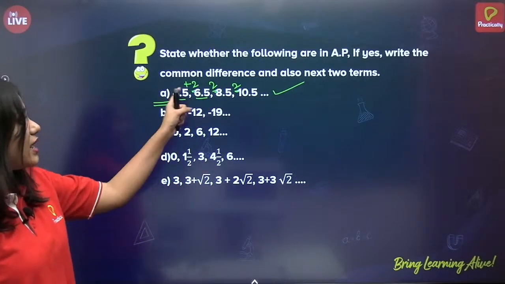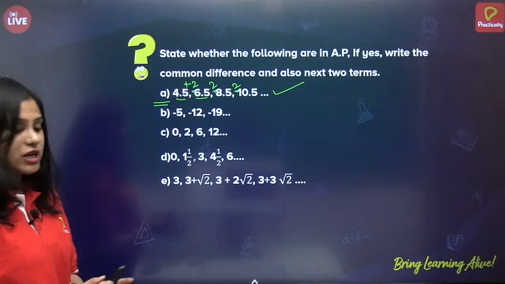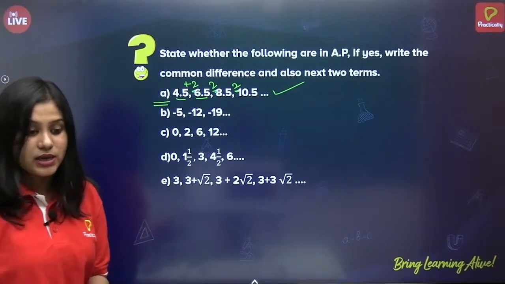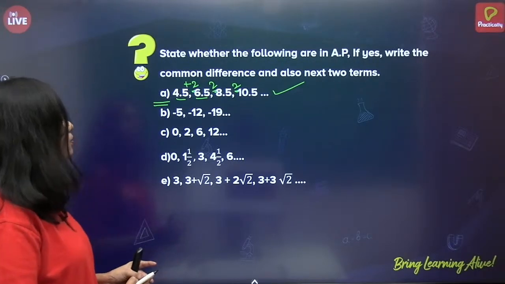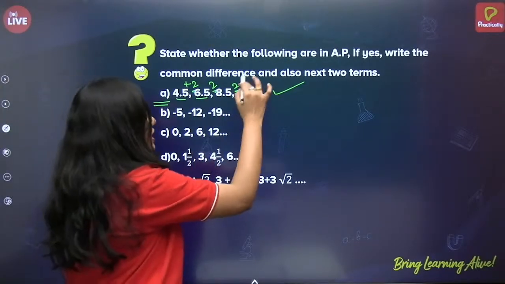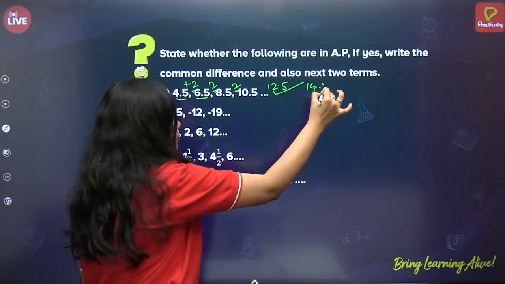If yes, write the common difference and also the next two terms. Yes, Lakshmana Prabhu, the first one is an AP. Manisha has given me the answer 12.5, 14.5. Very good. So again add plus 2, so it will be 12.5. Next is 14.5. Good.